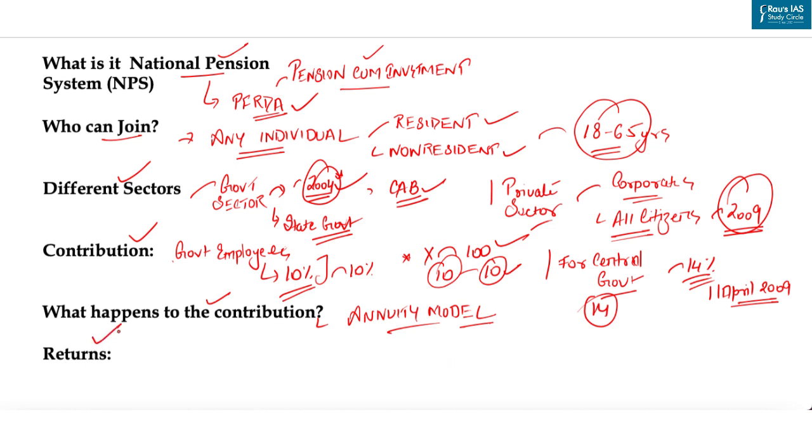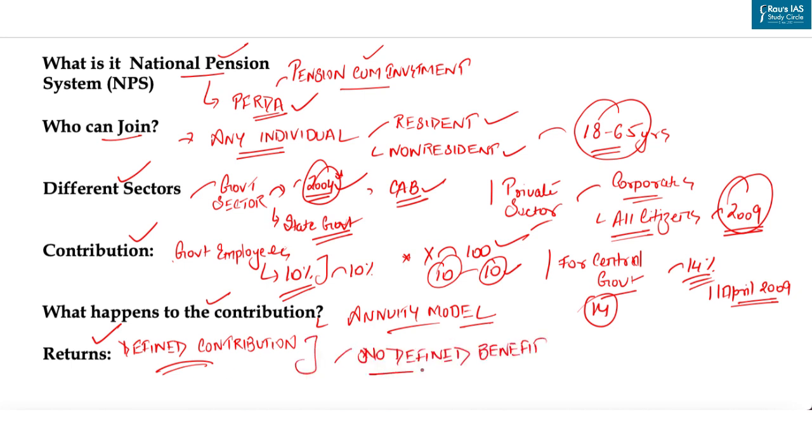Now, what are the returns with respect to the national pension system? It is designed on a defined contribution basis wherein the subscriber contributes to his account. However, there is no defined benefit that would be available at the time of exit from the system. So there is defined contribution but no defined benefit, as the accumulated wealth depends on the contribution made and the income generated from investment of such wealth. So these are the important aspects related to the national pension system. Also, you should know that in journalistic parlance we call it the new pension system. Similarly, we call all the previous framework the old pension system.